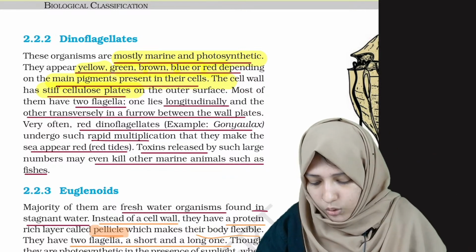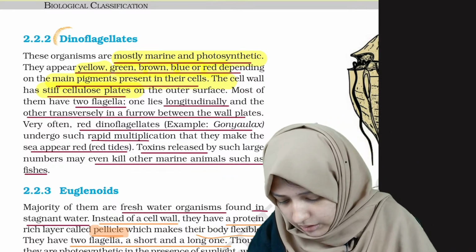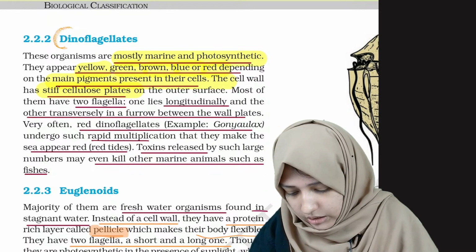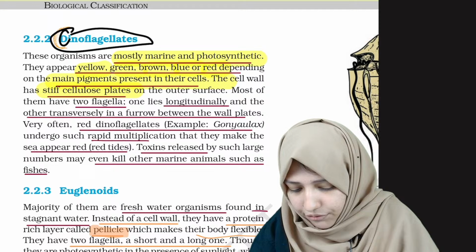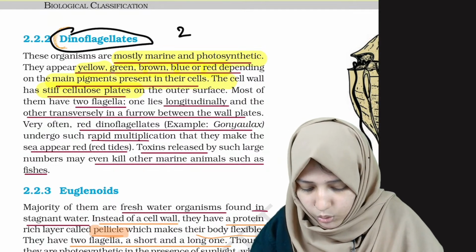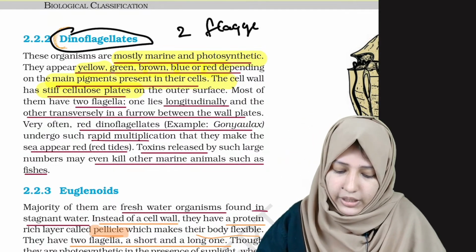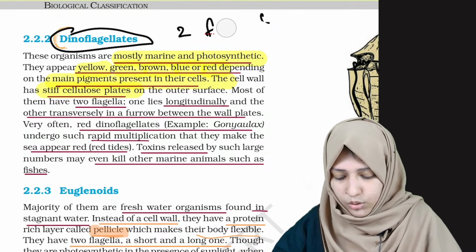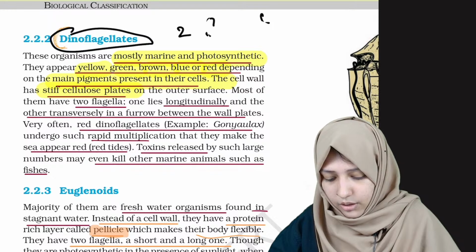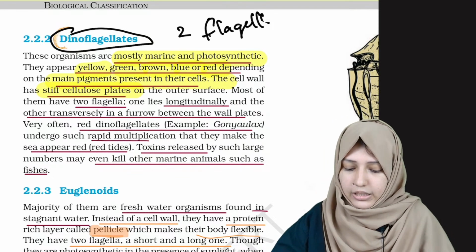See the name, dinoflagellates. Di means two, so two flagella. Dinoflagellates have two flagella.